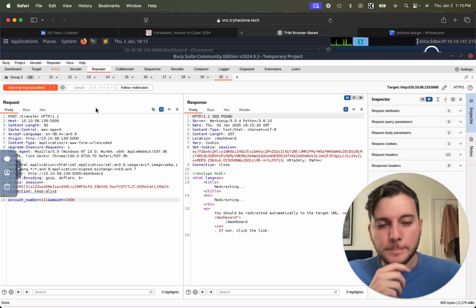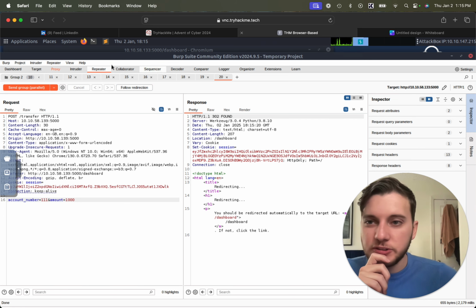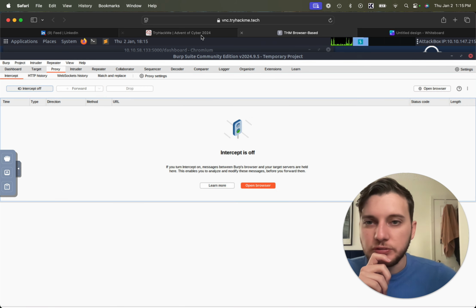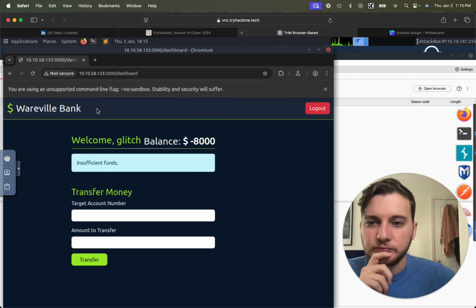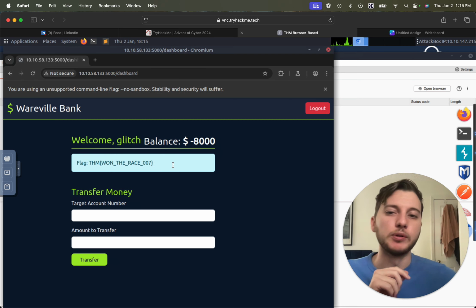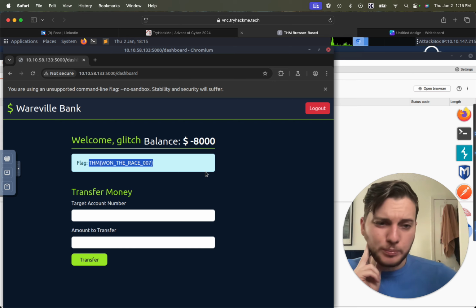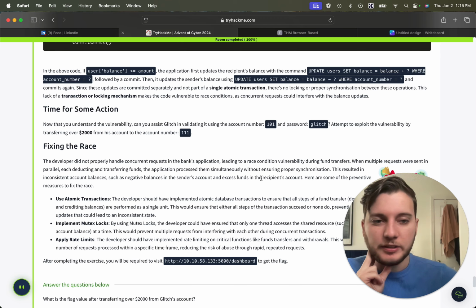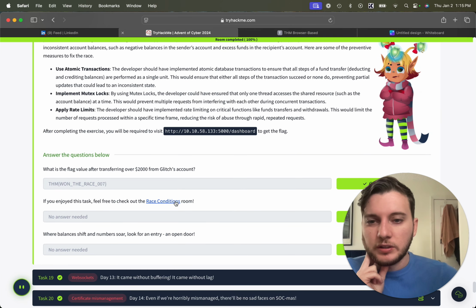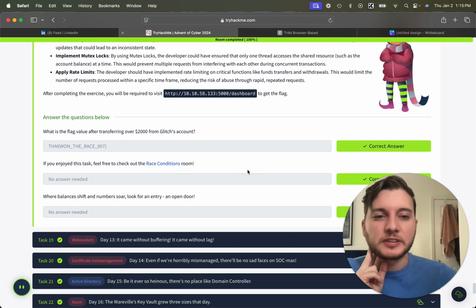So let's see if it worked. We've got to go turn intercept off. We got insufficient funds, and boom, we got the flag, right? So here's the flag. Pretty straightforward day, to be honest. And you can see here they do have a room. It's linked at the bottom here, so you can go do that.